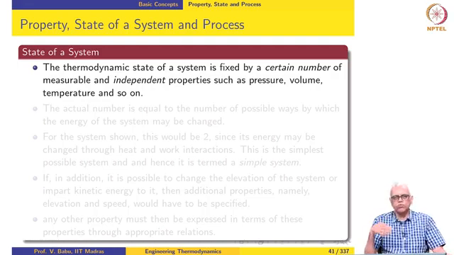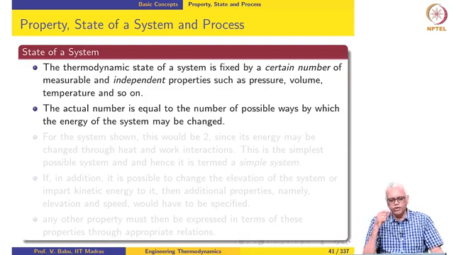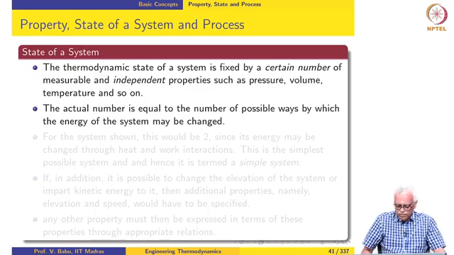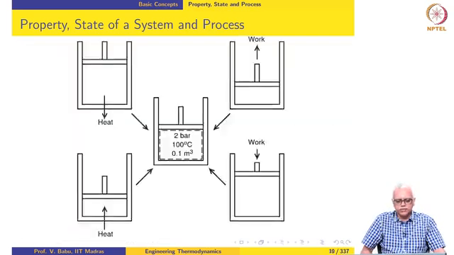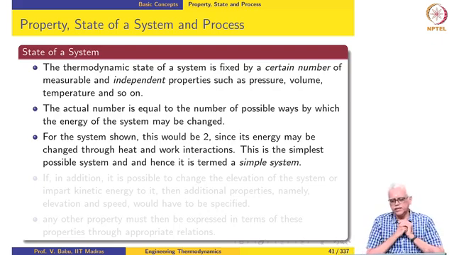Okay. What about the number? How many properties do we require to specify the state of a system? Okay. So, the actual number is equal to the number of possible ways by which the energy of the system may be changed. So, if you look at the illustration here, you can see that I can change the energy of the system either by supplying or removing heat, or by supplying or removing work. Okay, which means that the energy of the system may be changed in 2 different ways. Okay.